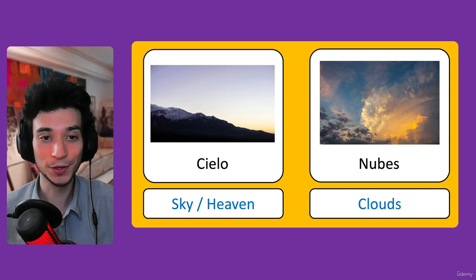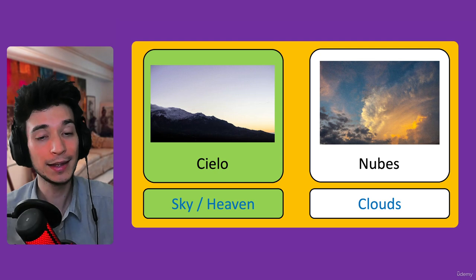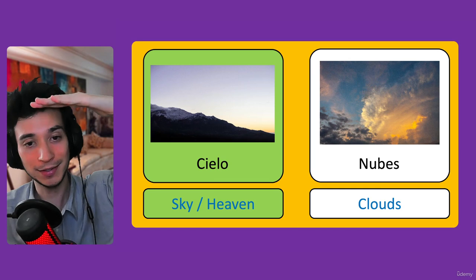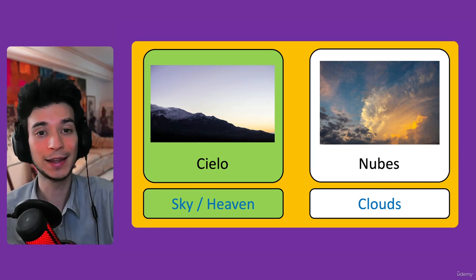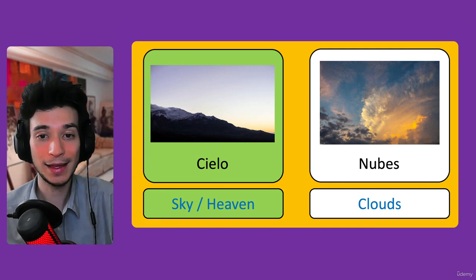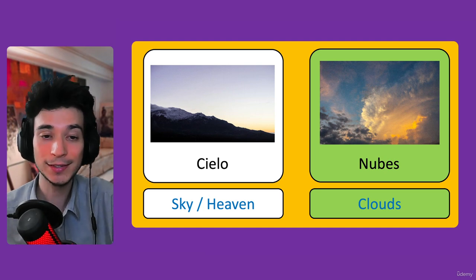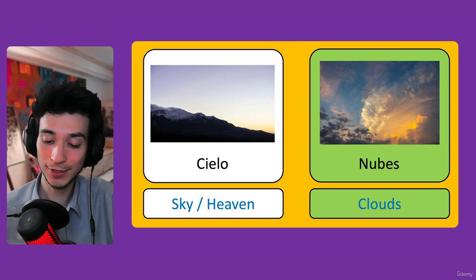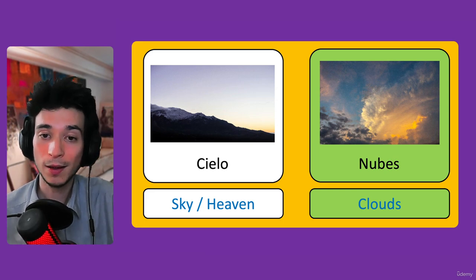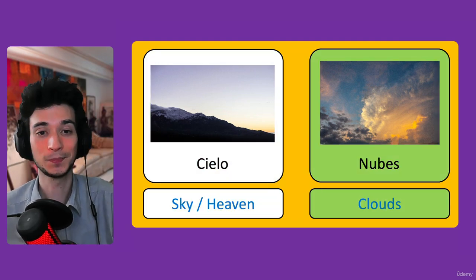Okay, let's try a few more because we have a long class. Cielo, which basically means the sky. And cielo also refers to heaven. So heaven is basically in the sky. Cielo, sky or heaven. El cielo, the sky, the heaven. And the next one, nubes, clouds. Cielo, sky and heaven, it means two things. Nubes, clouds.